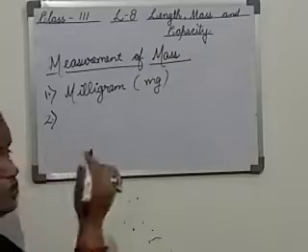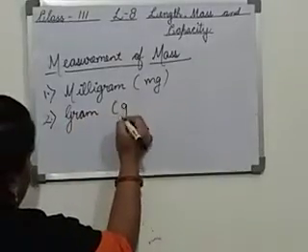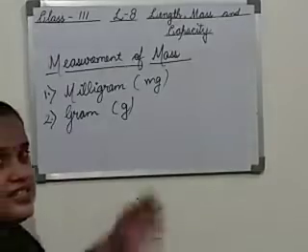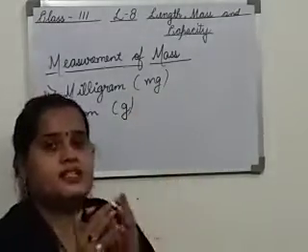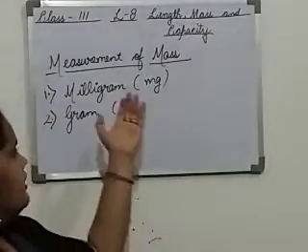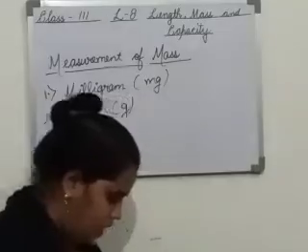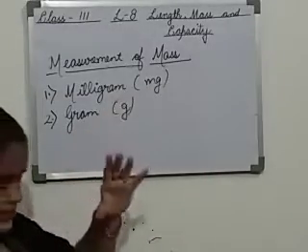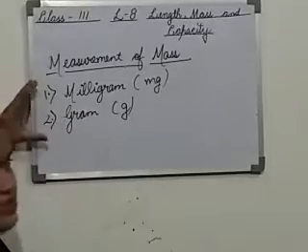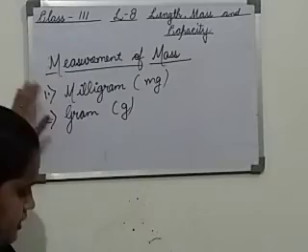Then the next unit is gram. What is the next unit? Gram, and the short form is g. This is a little bigger unit than milligram. If the thing is a little heavier, so that we can't measure it in milligram, we use the unit gram. Suppose we have currency coins, we have to take the weight of the coins, so we will weigh them in grams.